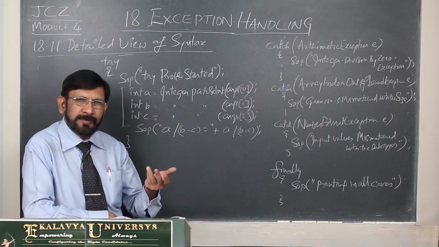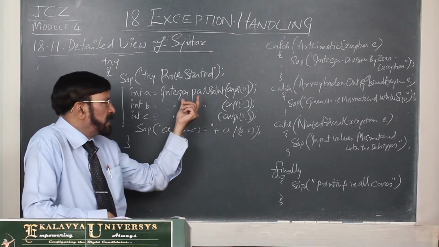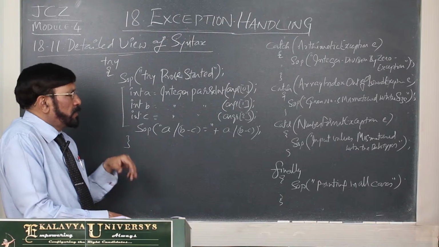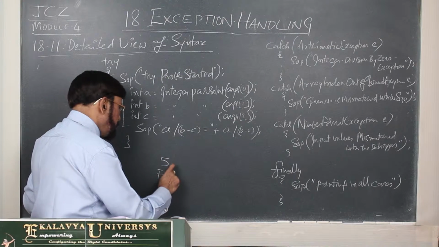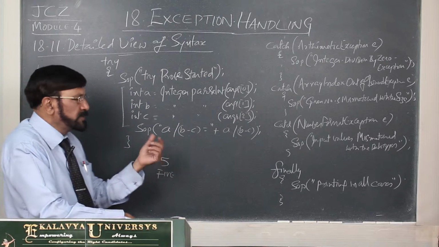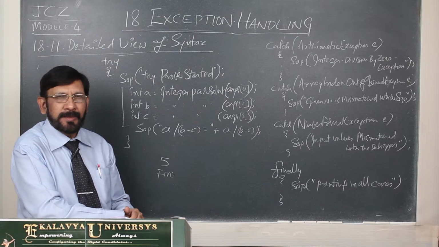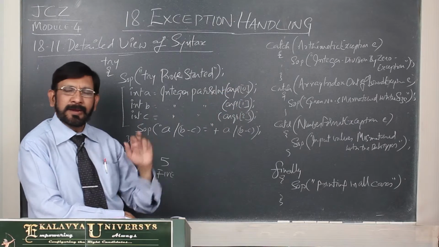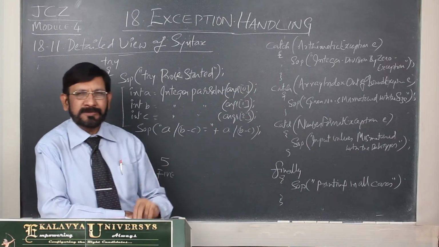If you give any other value, it is not relevant, it does not convert, it cannot parse. Suppose instead of entering 5, you entered 5 as text. In such a case, this 5 cannot be converted into this 5. So that is number format. Number format exception may be thrown. So as far as command line input is concerned, there are 2 probable errors.